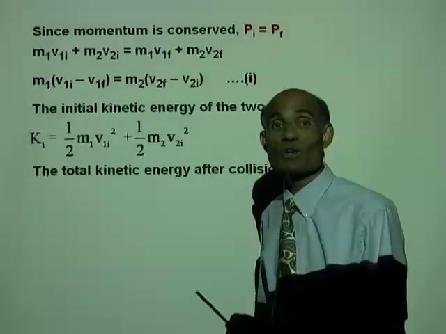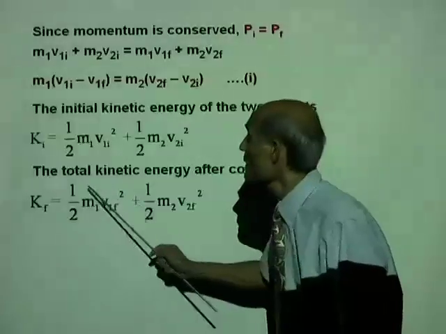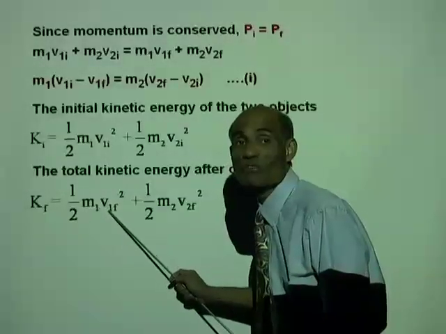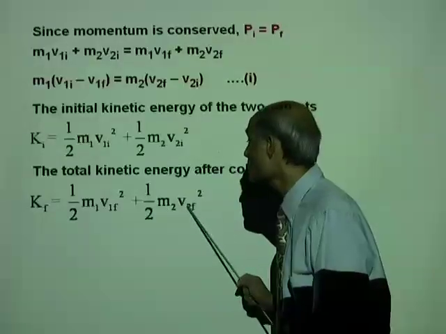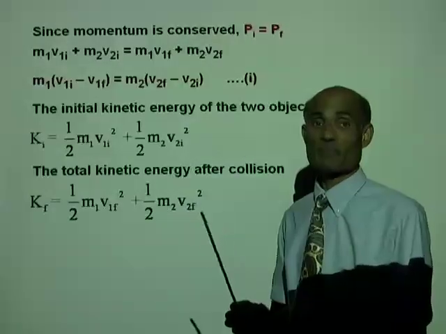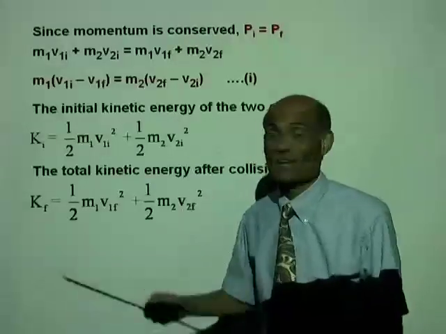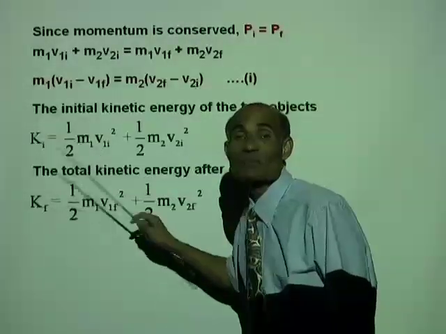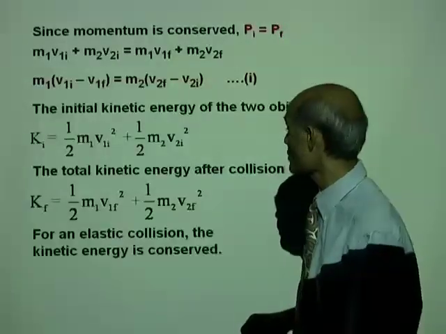What is the total kinetic energy after collision? It will be 1/2 m1 v1f squared plus 1/2 m2 v2f squared. If the collision is elastic, then Ki will be equal to Kf. So let's take the case of an elastic collision.